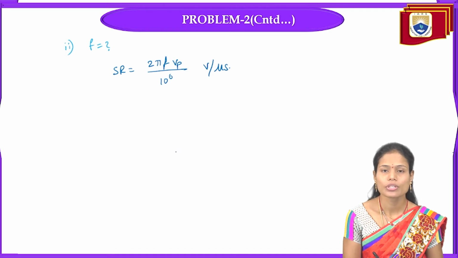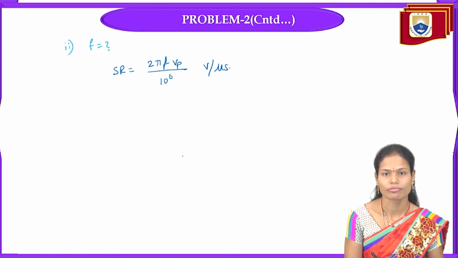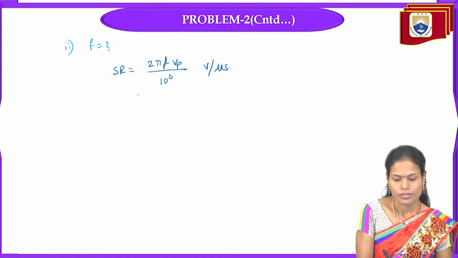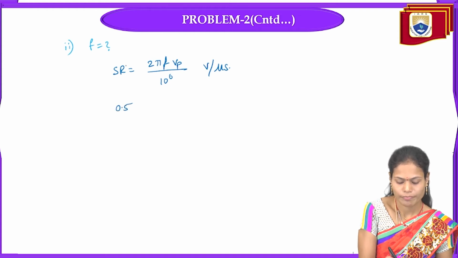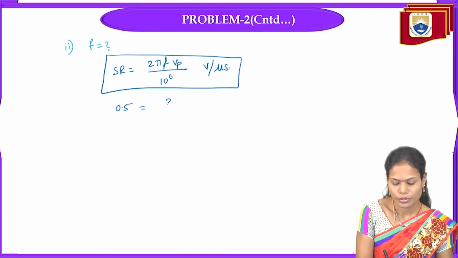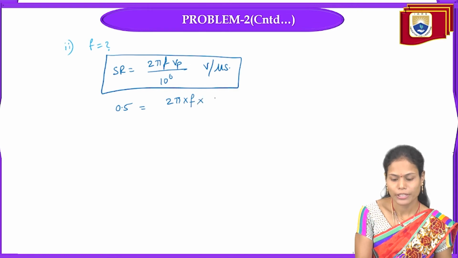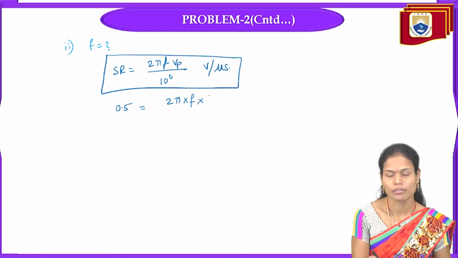In this case, we know the value of the slew rate, so from this we can find the value of the desired frequency. I am substituting the slew rate value, 0.5. This is the formula for slew rate, equal to 2 pi, we don't know the value of frequency, and the peak-to-peak value is given in the problem itself.